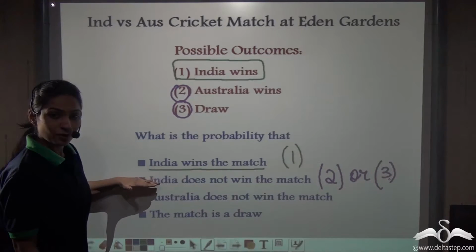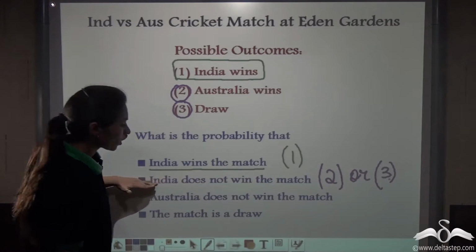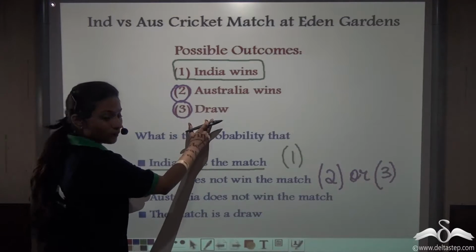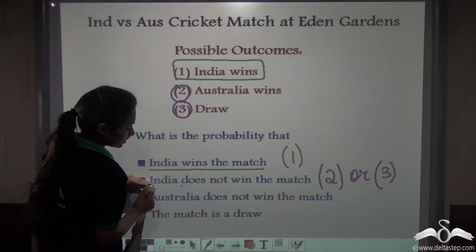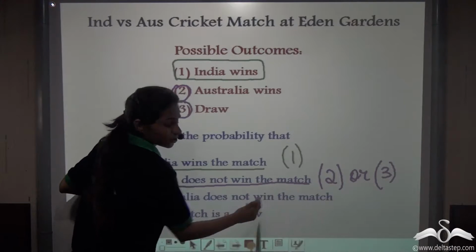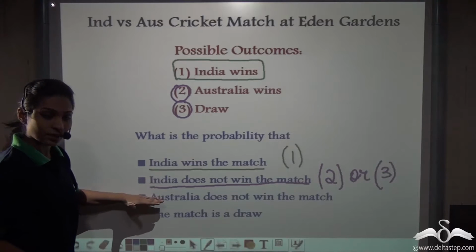That means if we want this event to happen, what will happen? Either Australia will win or it will be a draw match. Only then we can identify this condition or event.